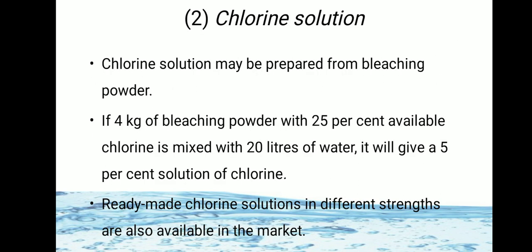Second disinfectant used is chlorine solution. Chlorine solution may be prepared from bleaching powder. If 4 kg of bleaching powder with 25% available chlorine is mixed with 20 liters of water, it will give a 5% solution of chlorine. So how is it made?